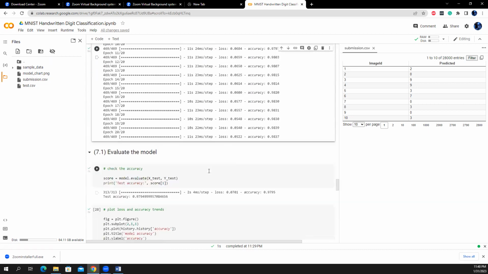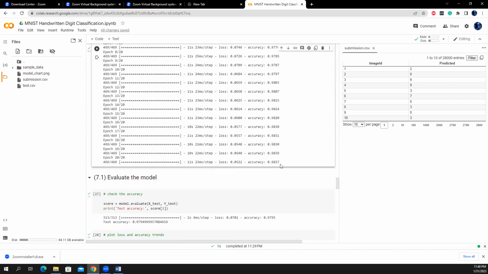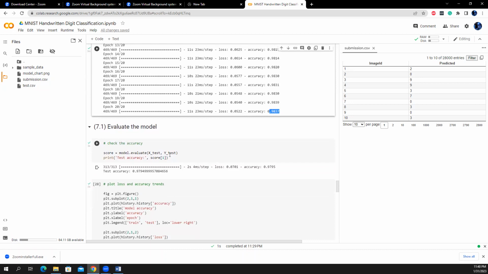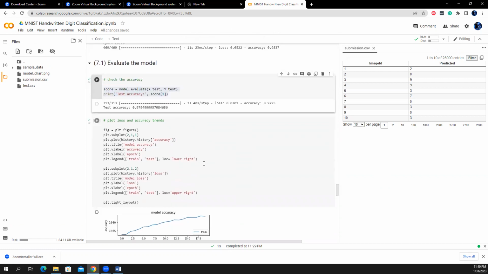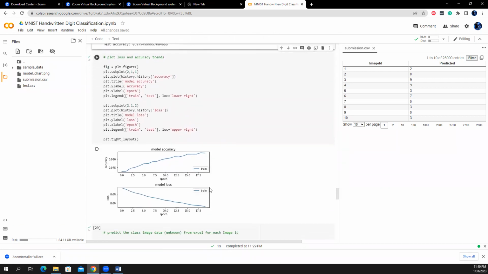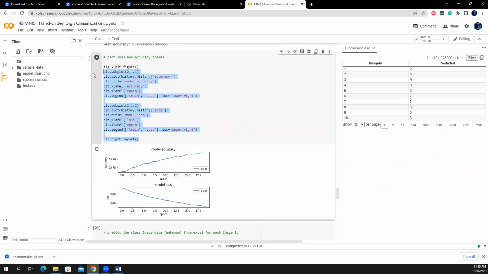So just run the test, and we have found 98.38. So it is better than the previous one. I could say the training accuracy is better, and then evaluate the test score on the test data set. So it's 97.94. It is also better than the Adam optimizer. So you can say I found RMSprop optimizer as the best pick for my model. And then plot the model accuracy. So this is the model accuracy as usual, the same, but it's a straight slope line.